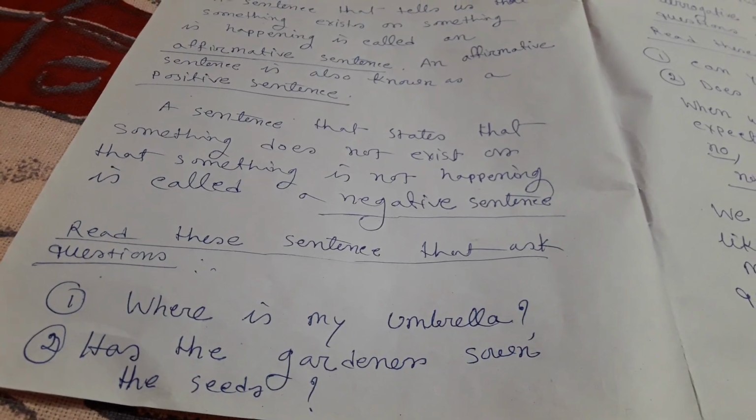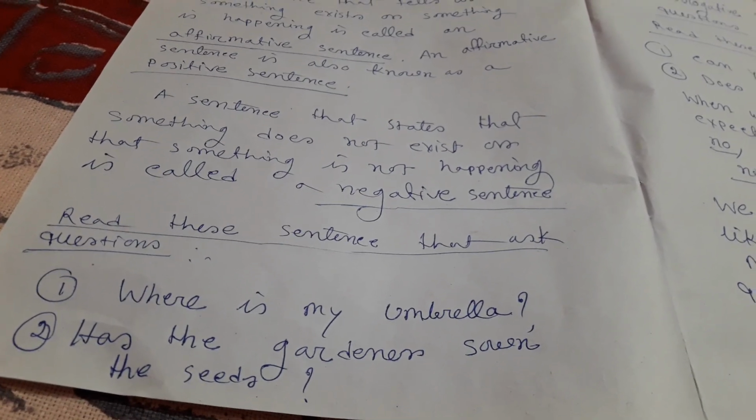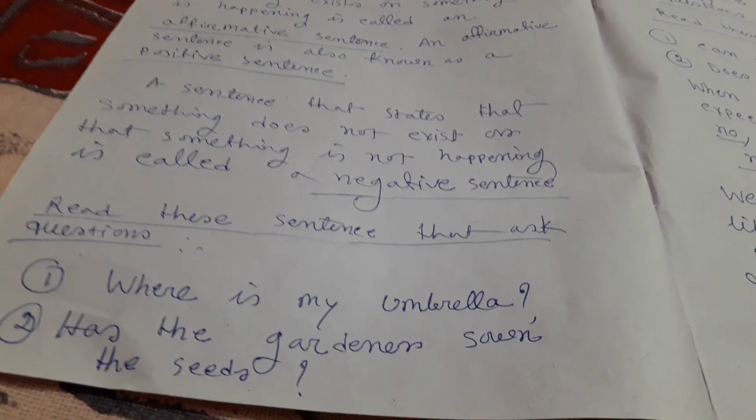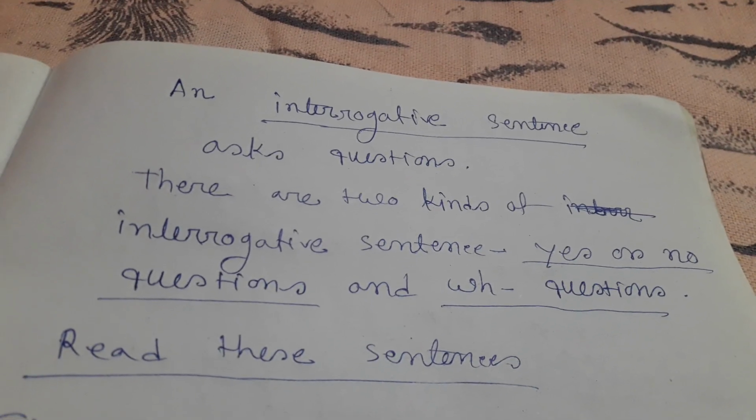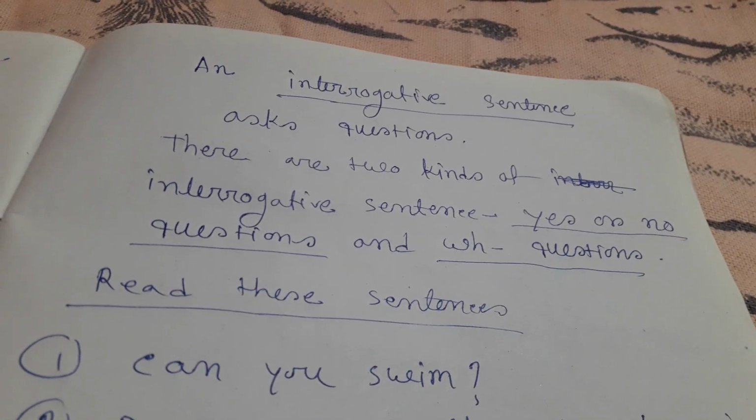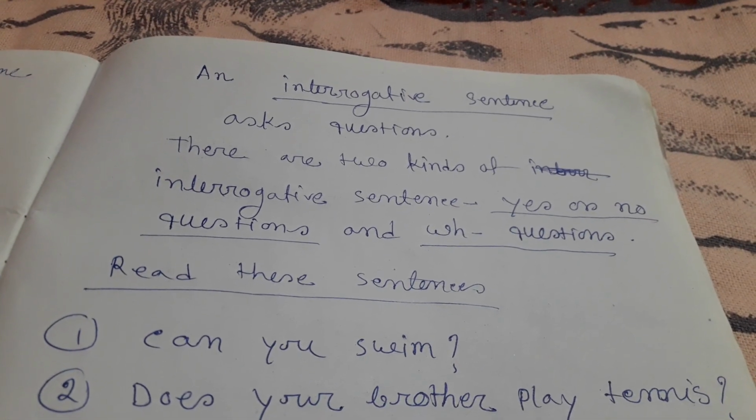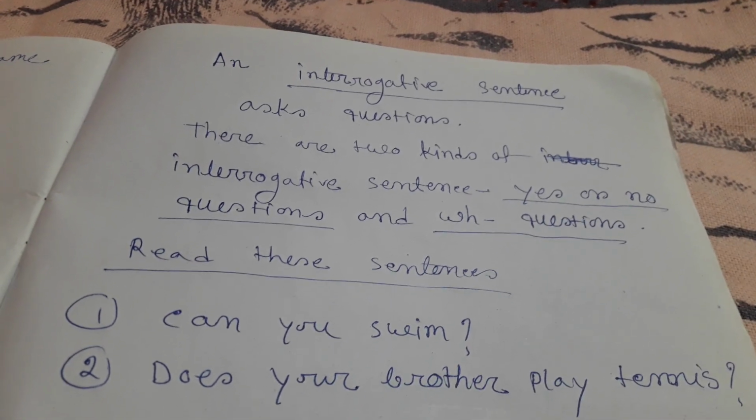Number 2, has the gardener sown the seeds? An interrogative sentence asks questions. There are two kinds of interrogative sentence, yes or no questions and WH questions.